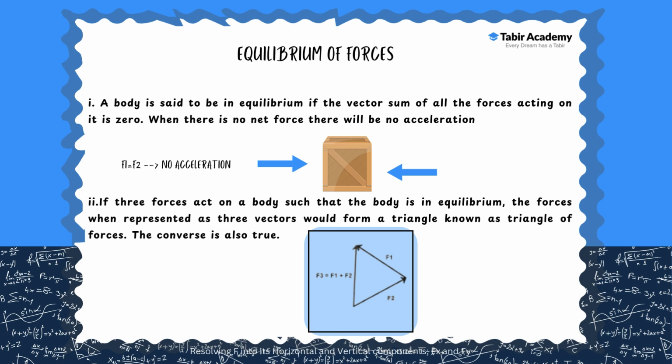And if three forces are acting on a body and you are saying that the body is in equilibrium, then the forces, when they are represented as three vectors, should form a triangle. When you sum up vector 1 and vector 2, it would give you the resultant vector 3. And this would be known as the triangle of forces.